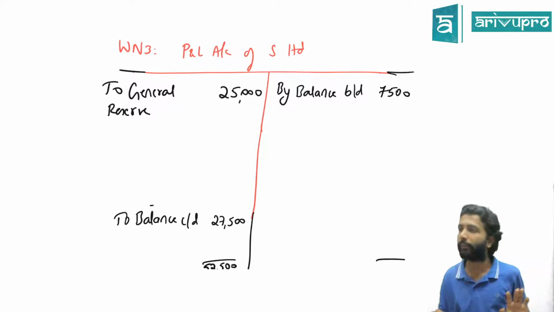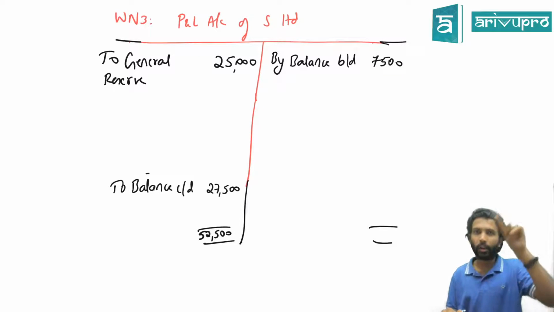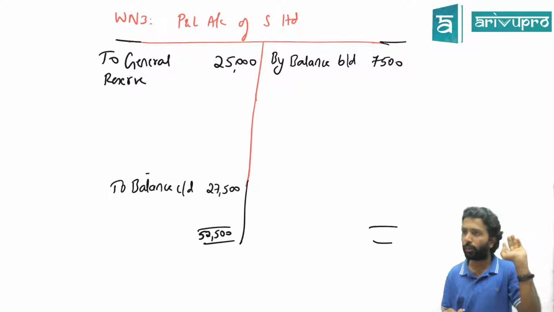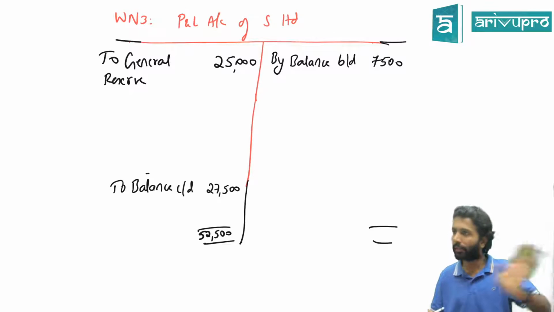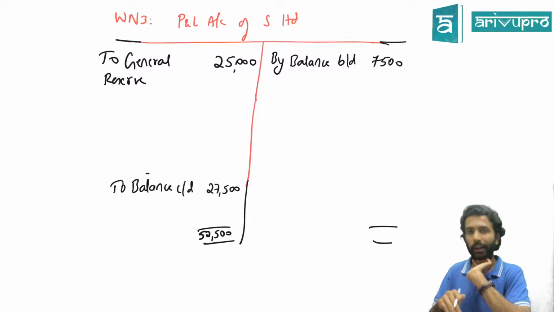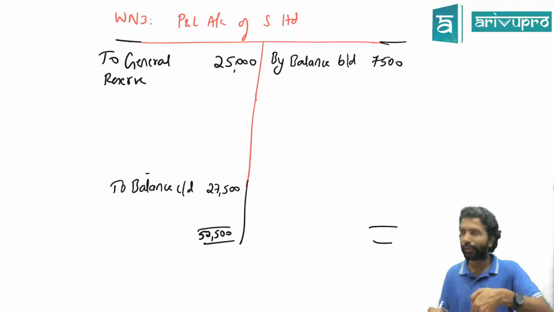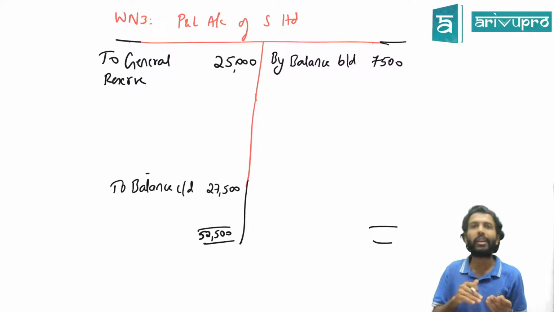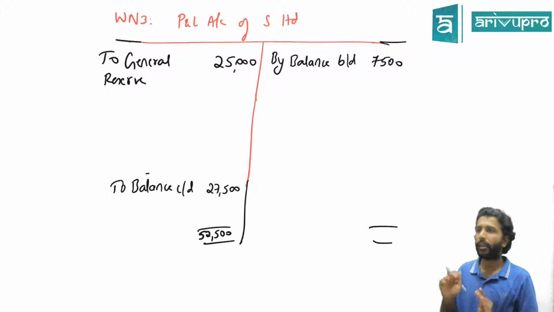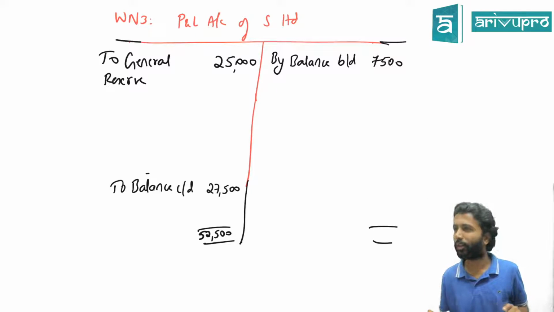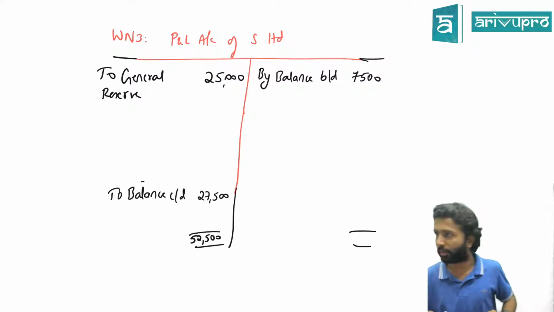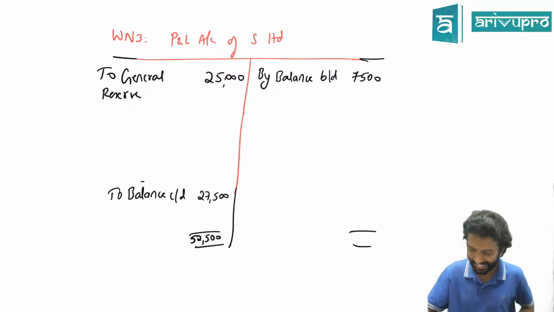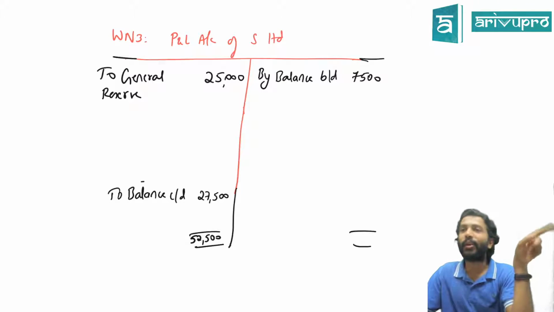He's saying, why don't you bring that in? The answer is, in the balance sheet they already gave the closing balance of P&L. Correct or no? And in the adjustment they told us to now write off preliminary expense. That means this is the closing balance before write off. Since they have ascertained this already, we'll have to show that separately. You can't bring it in here, because if you bring it in here, the balance will not be 27,500. The balance will be lower. But they've already ascertained the balance. Hence, we can't bring this in here. Like the depreciation adjustment, remember? Okay, fine, fair enough. So are we okay with this?